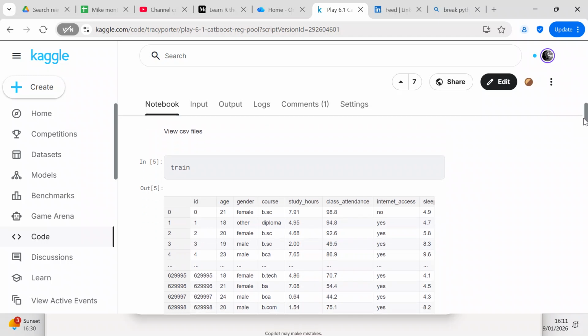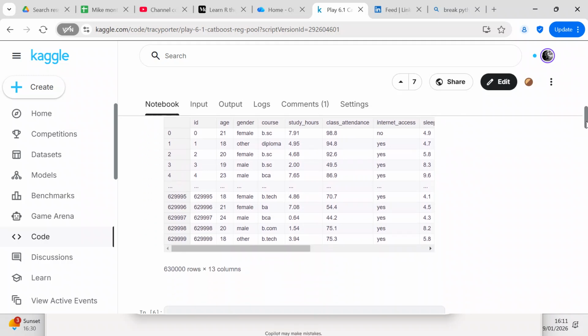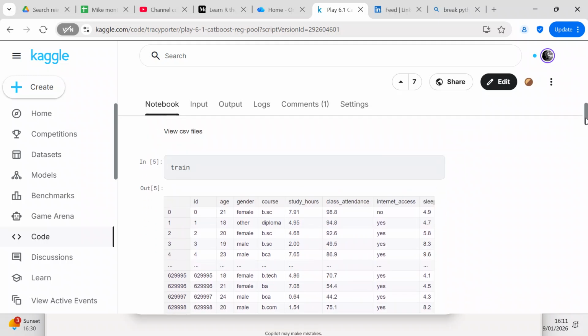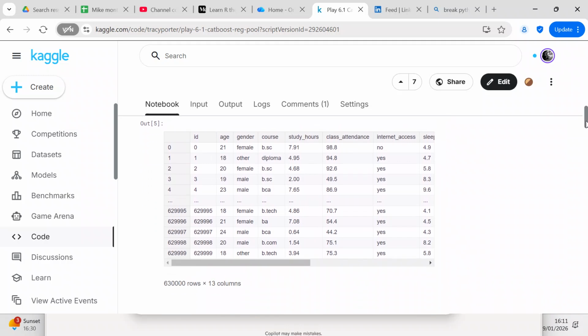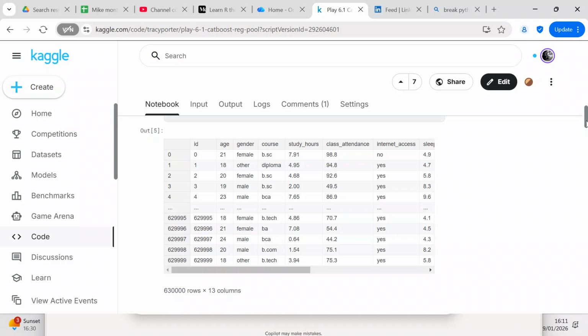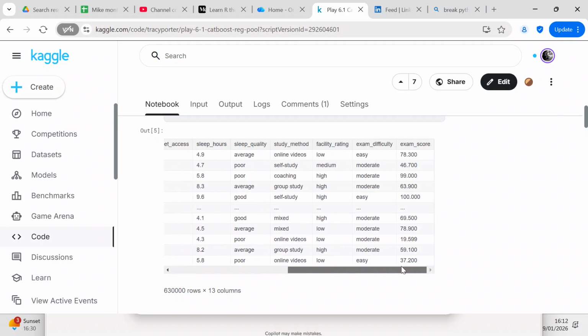Now we're going to view our data frames. Looking at the train data frame, you've got 13 columns of data, and the final column is your exam score, which is your target.